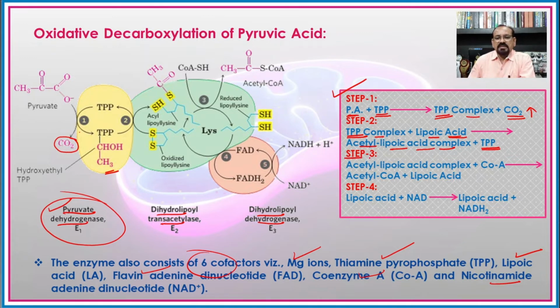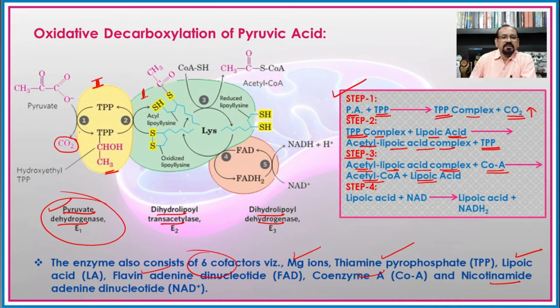In the second step of the oxidative decarboxylation, the thiamine pyrophosphate complex and the lipoic acid convert into the acetyl lipoic acid complex, and again the thiamine pyrophosphate is released. In the third step, the acetyl lipoic acid complex, in addition to the coenzyme A, forms the acetyl coenzyme A, and again the lipoic acid is released. So in this way, this is the first enzyme out of the complex.